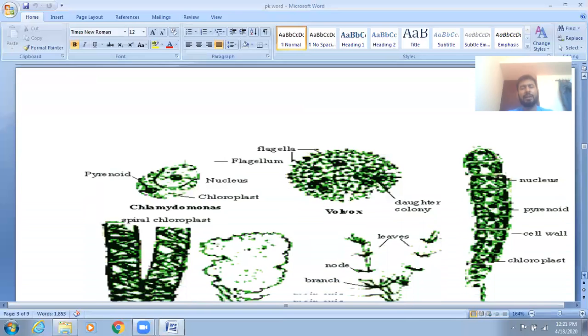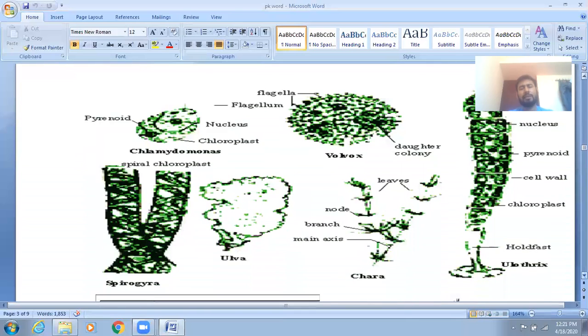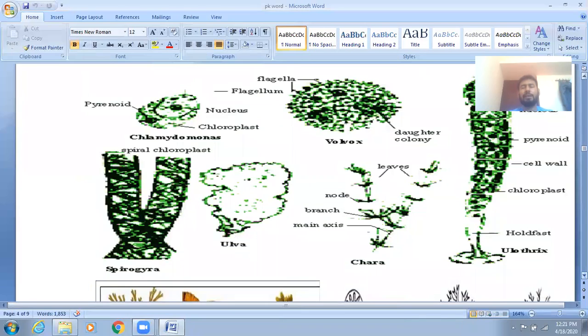Okay, here you can see different colors for different algae: green color, green algae, Chlorophyceae. You can see their examples here. First, Chlamydomonas, a unicellular motile alga, because it has two flagella and a cup-shaped chloroplast.